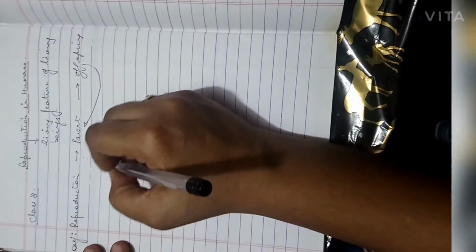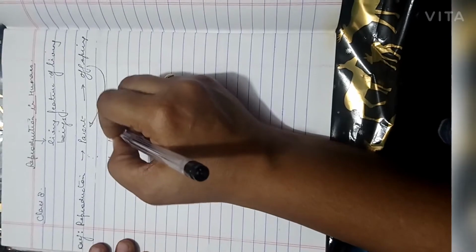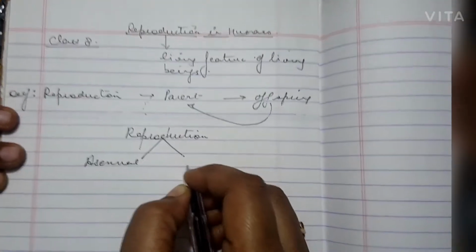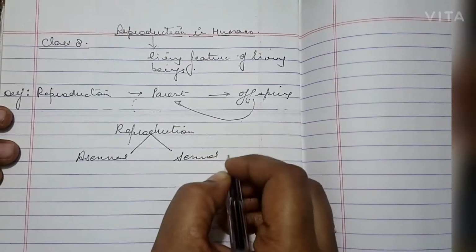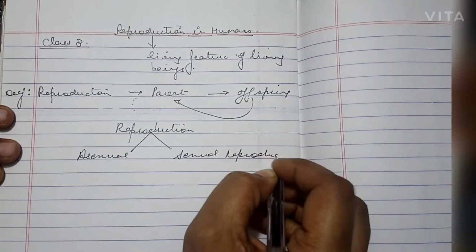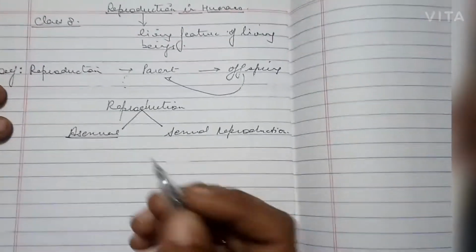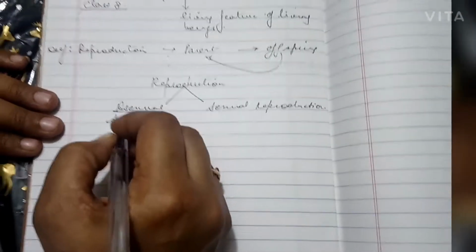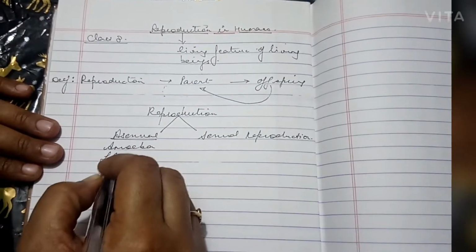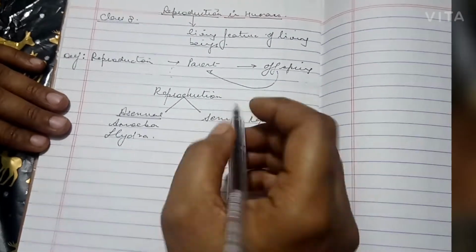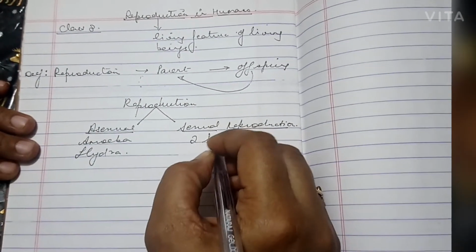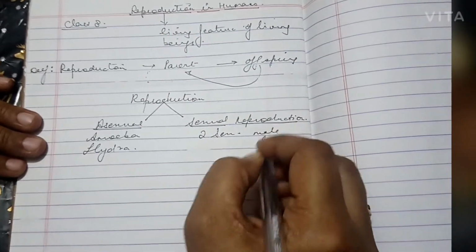Now reproduction is of two types which occur in nature: asexual reproduction and sexual reproduction. Asexual reproduction we usually find in lower organisms like amoeba or hydra, and sexual reproduction usually occurs where there is involvement of two sexes, male and female.